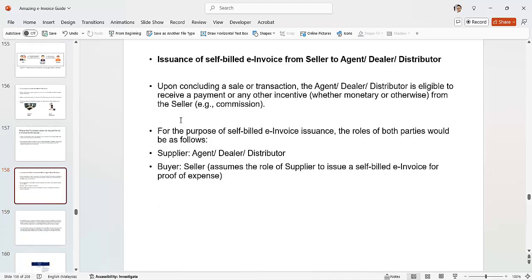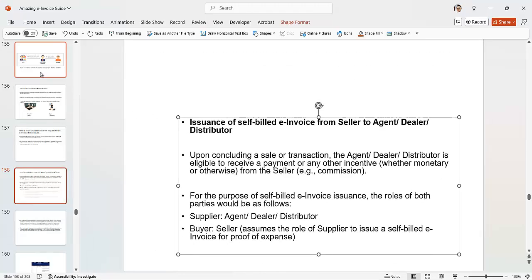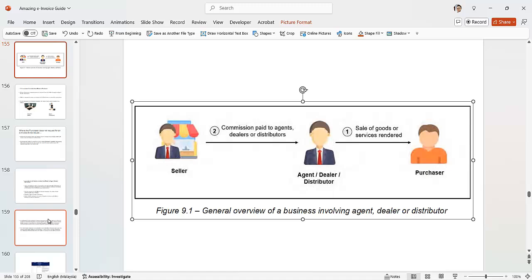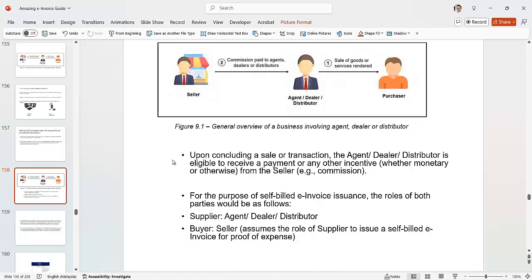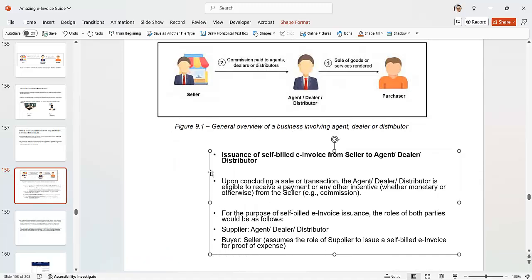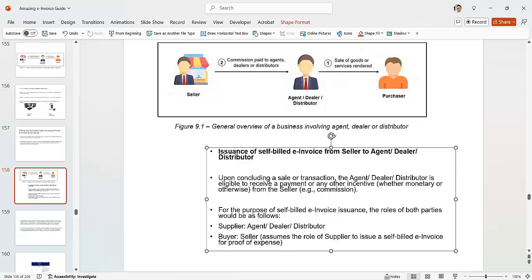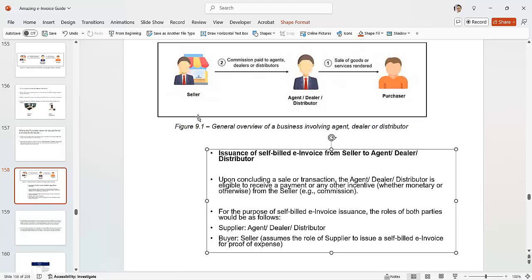Let's go here. Issue a self-billed invoice from seller to agent. Remember just now the case that we have here, we can go into more detail. Upon concluding a sale, closing the deal, the agent immediately receives payment from the seller. For this purpose, the agent's role would be supplier for this self-bill.